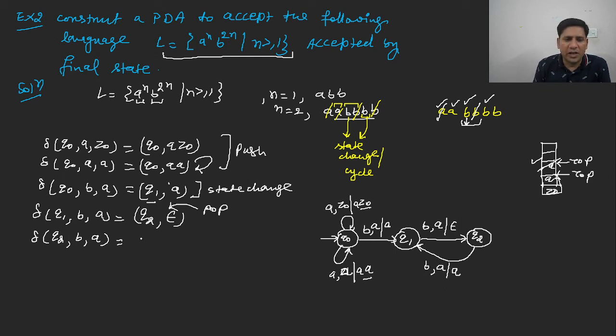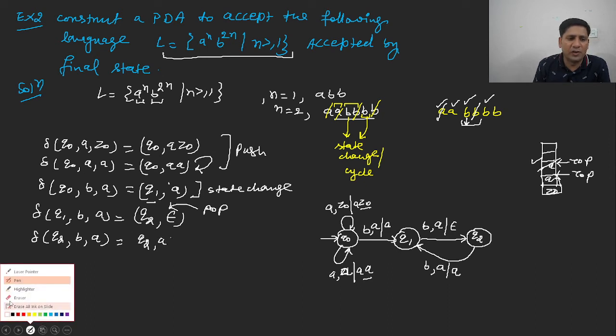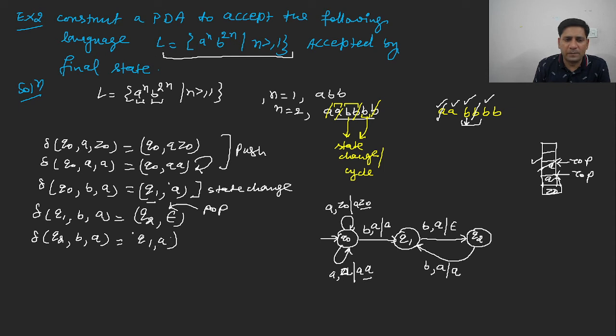So it means Q2 remains Q2, and Q2 will become Q1, because we are performing the pop operation on the Q1 state. This is Q1, and this is A. Is it clear to everybody? This is a cycle, and it is consuming one additional B, and then again there will be a second B.